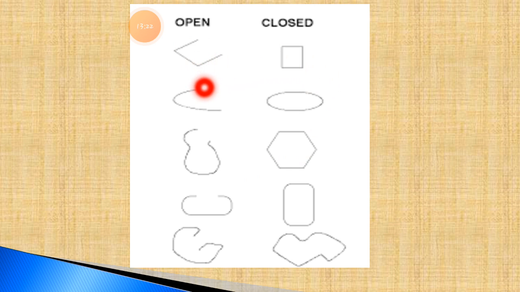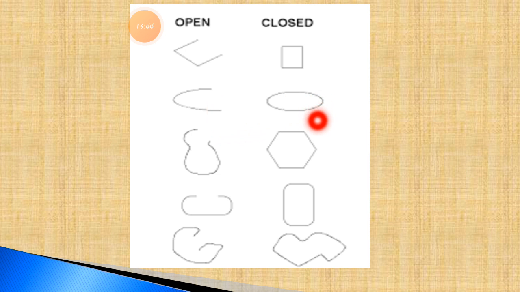See, you can see here are 3 lines, 1, 2 and 3. Here are 4 lines. Each and every line connects with each other. Here one line is not connected with the others, that's why this is an open shape. Here the lines are not connecting with each other.